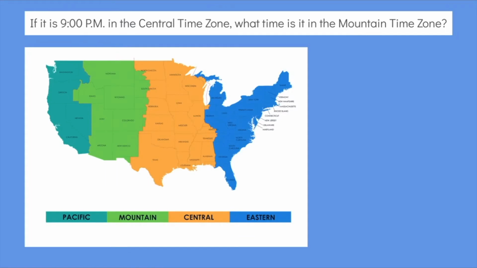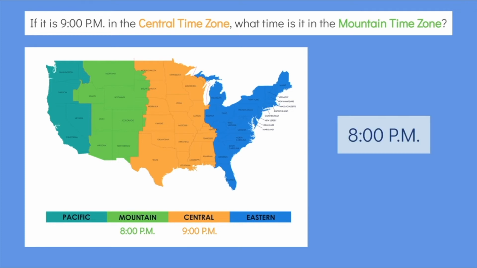If it is 9 p.m. in the Central Time Zone, what time is it in the Mountain Time Zone? Well, we see that the Mountain Time Zone is 1 time zone to the west of the Central Time Zone, so it is 1 hour behind the Central Time Zone. If we subtract 1 hour from 9 p.m., that's 8 p.m. So 9 p.m. in the Central Time Zone is 8 p.m. in the Mountain Time Zone.